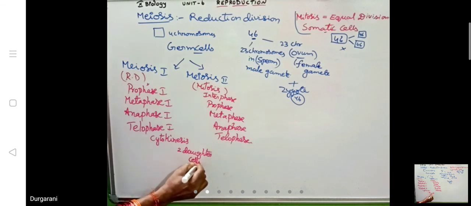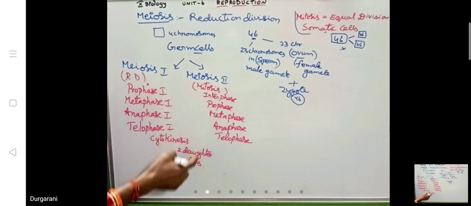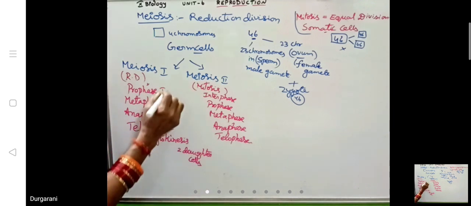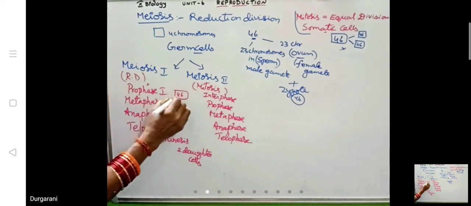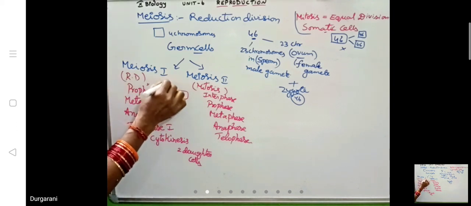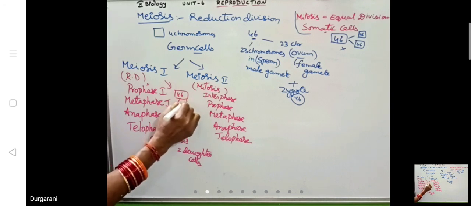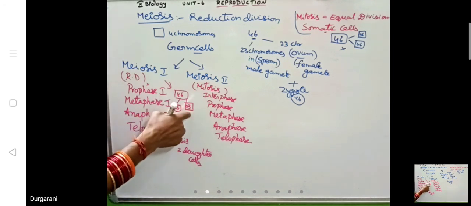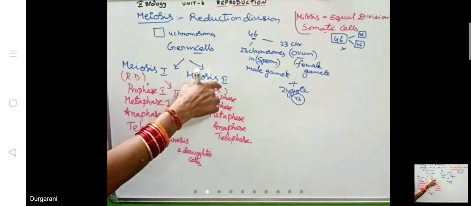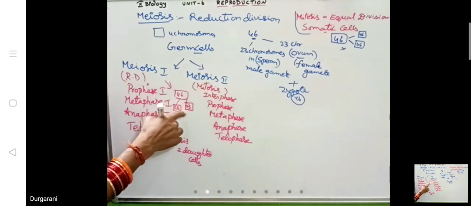These two daughter cells undergo meiosis 2. Again, if each parent cell has 46 chromosomes, for example, two daughter cells will be formed at the end of meiosis 1 with 23 chromosomes only. These two daughter cells undergo meiosis again. There is an interphase, meaning doubling of chromosomal material.